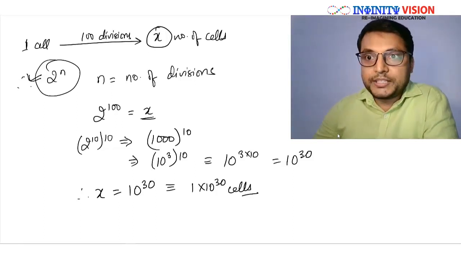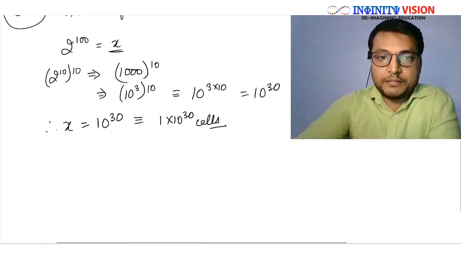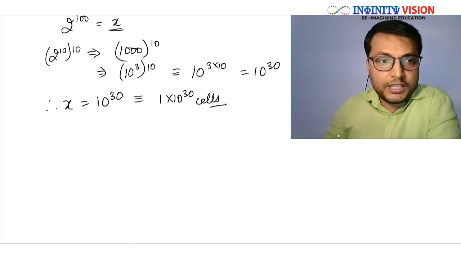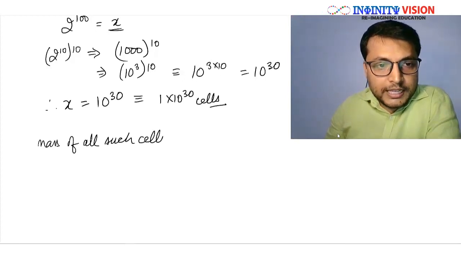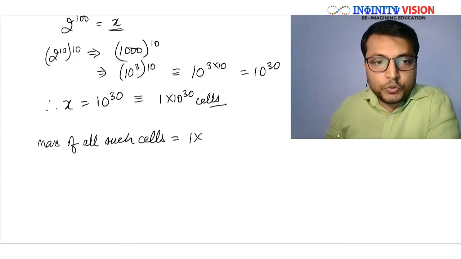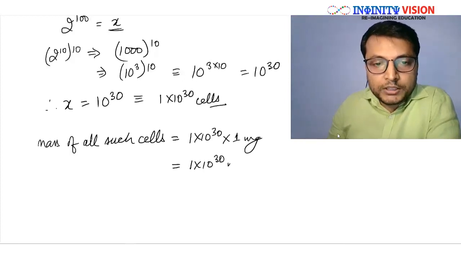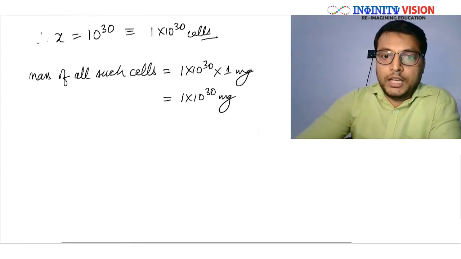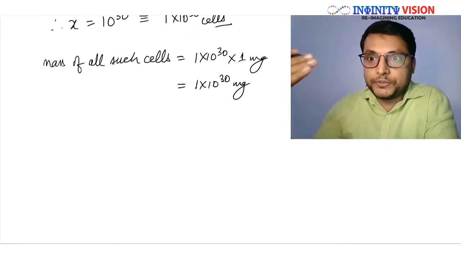So we have calculated the number of cells, right? If we have the number of cells, we also have the mass of such cells. So the mass of all such cells will be equal to 1 into 10 to power 30 into 1 mg, which is 1 into 10 to power 30 mg. Now we have the mass of all such cells and we have the mass of earth that was given.